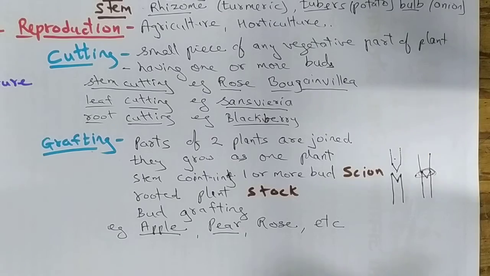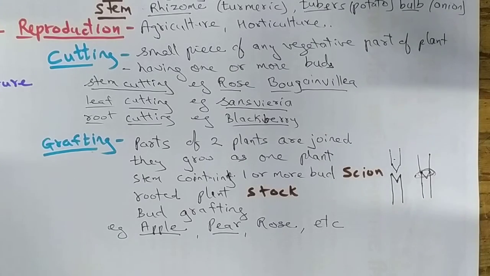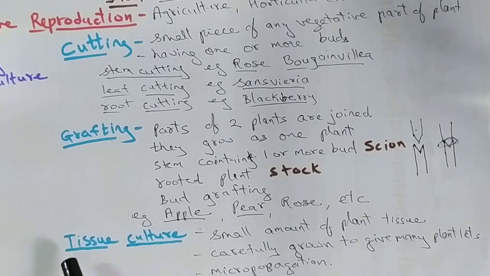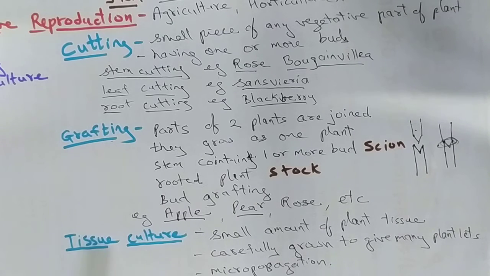Now let us see the last point, that is the tissue culture. Now in tissue culture, we have to use tissue. Now you know that a cell is a microscopic part, and cells come together to form the tissue. Similar cells combine together to form the tissue. So tissue, we can just say, is a group of cells.